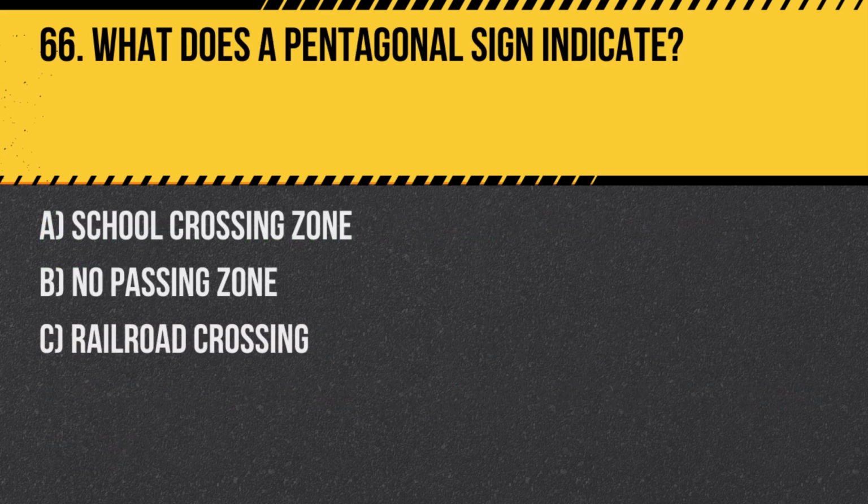Question 66. What does a pentagonal sign indicate? A. School crossing zone. B. No passing zone. C. Railroad crossing. Answer. A. School crossing zone. Pentagonal signs are used to indicate areas where school children may be crossing the road.